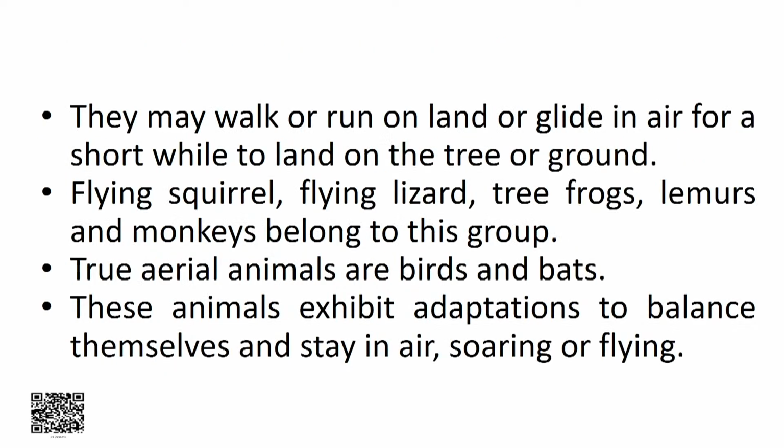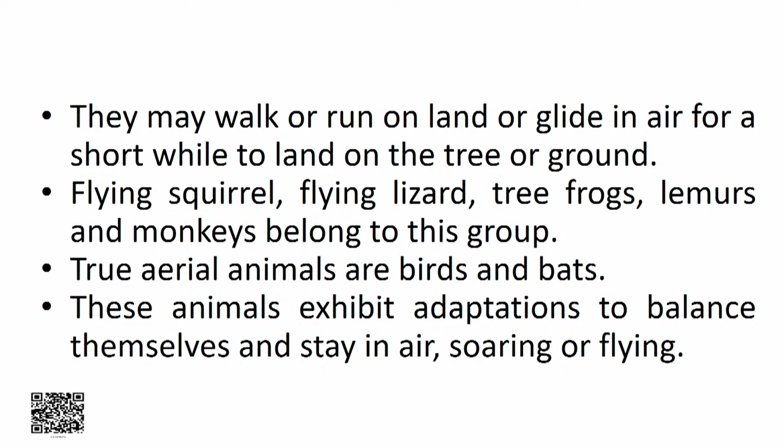They may walk or run on the land or glide in air for a short while to land on the tree or ground. Flying squirrel, flying lizard, tree frogs, lemurs and monkeys belong to this group. True aerial animals are birds and bats.